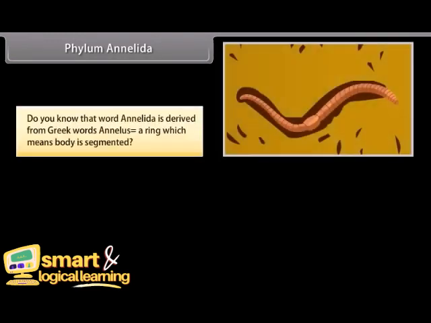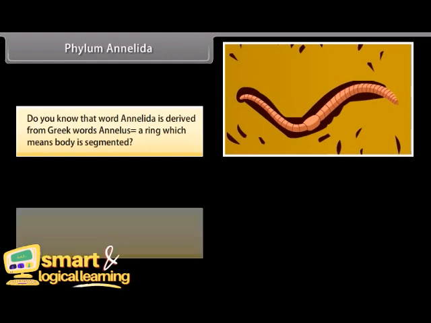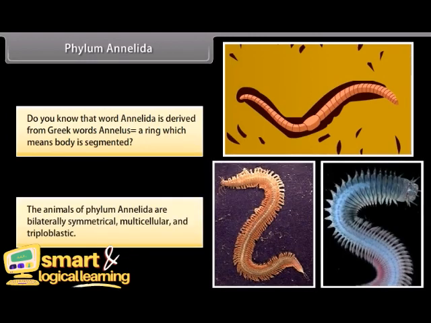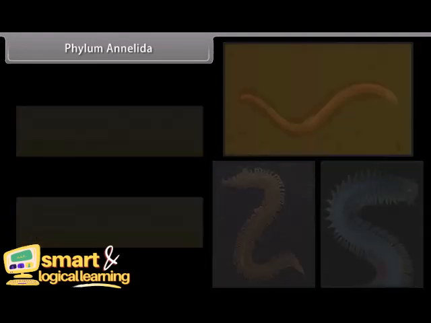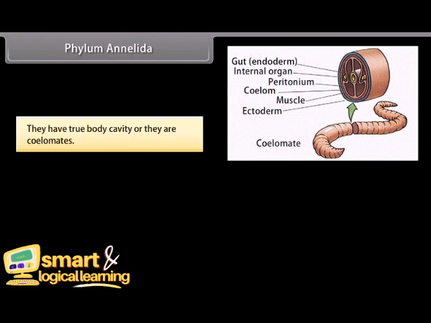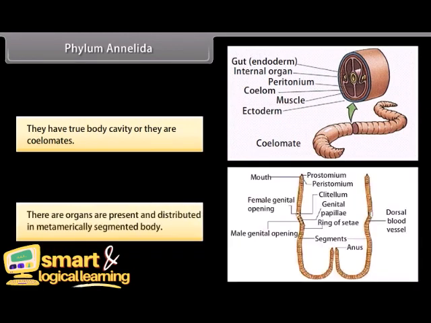Phylum Annelida. Do you know that the word Annelida is derived from the Greek word annulus, a ring, which means the body is segmented? The animals of phylum Annelida are bilaterally symmetrical, multicellular, and triploblastic. They have a true body cavity, or they are coelomates. There are organs present and distributed in a metamerically segmented body.